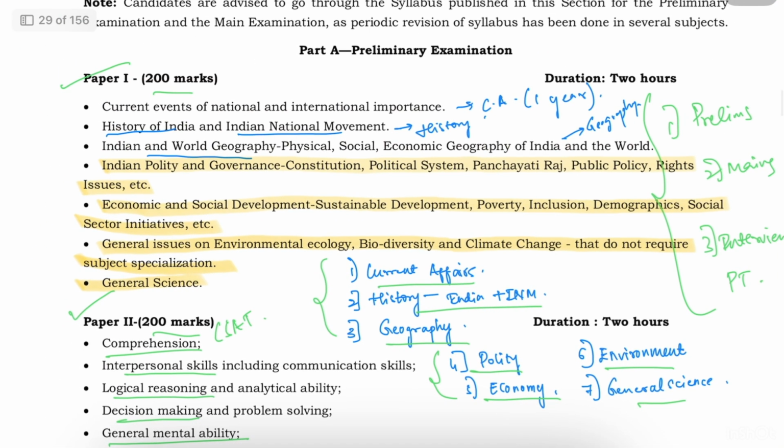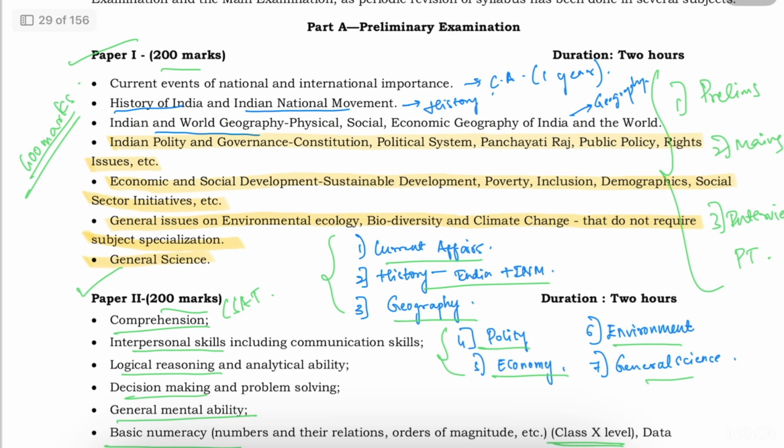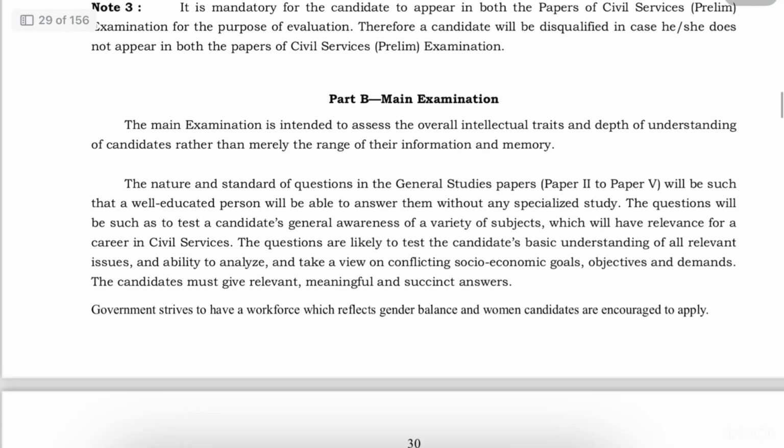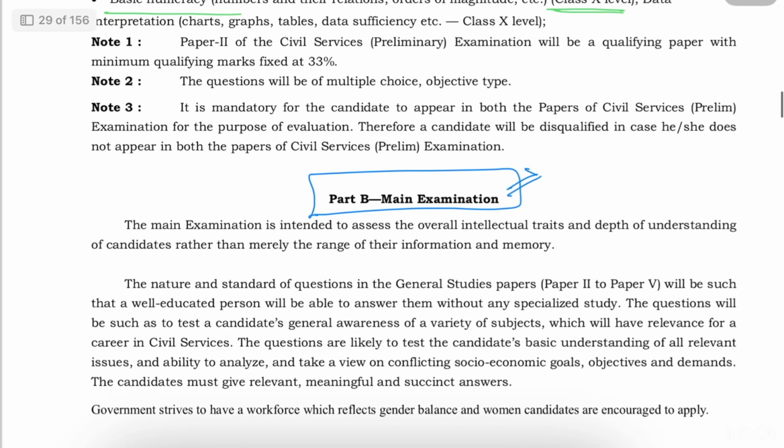So paper 1 and paper 2, which consists of 400 marks in total, will determine whether or not you qualify for mains. Also, one important note is that paper 2, you only have to qualify. That is, you'll have a qualifying percentage that you have to get and you have to qualify. Both paper 1 and 2 will have negative marking, so you have to keep that in mind as well. So this covers the preliminary examination pattern. Now moving on to the mains examination pattern, that is part B. You will reach mains only if you clear prelims.